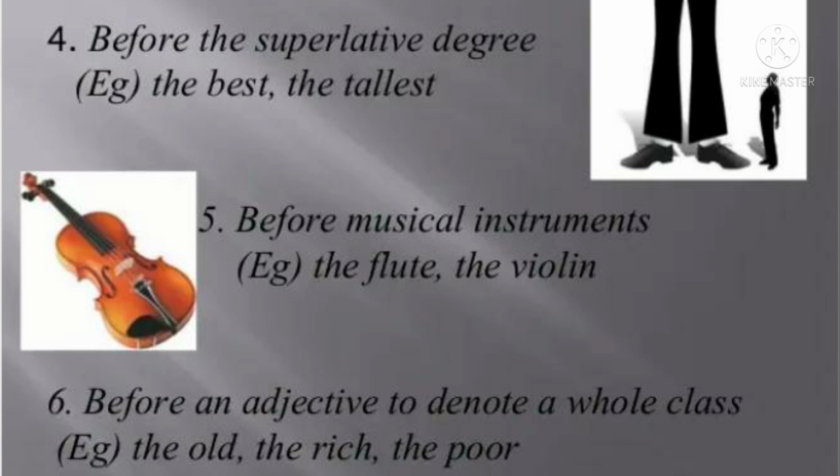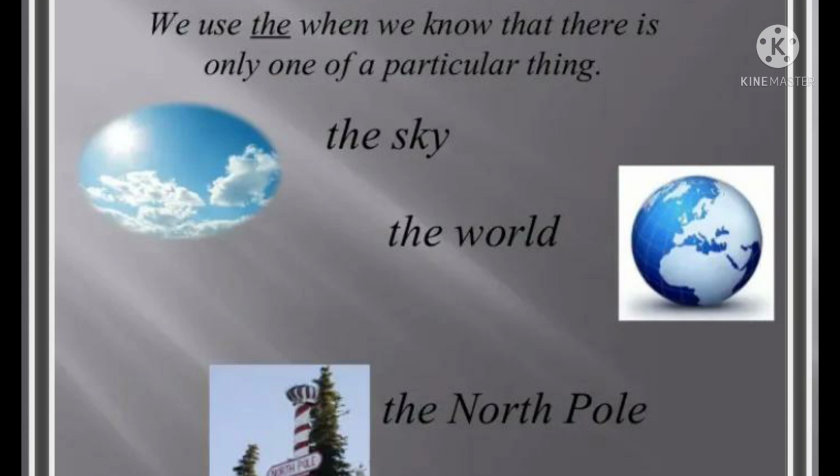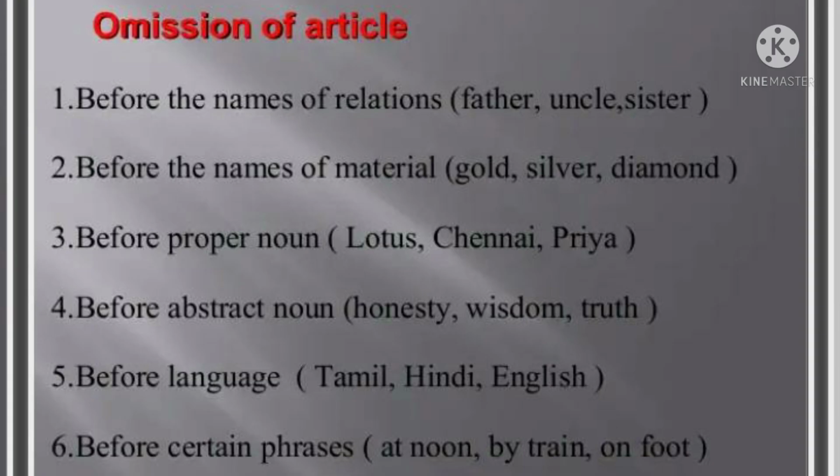We have in the workbook, naturally we'll be seeing, teachers are respected. Teachers are respected means not a single teacher, but all the teachers are respected. Okay? And now we use the when we know that there is only one particular thing, means unique things: the sky, the world, the star, the North Pole, the unique items. Okay. And now omission of article.